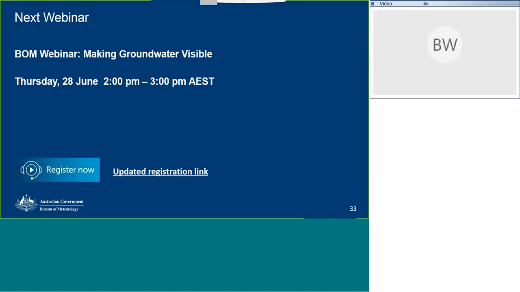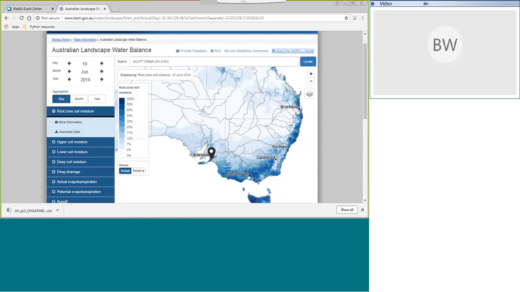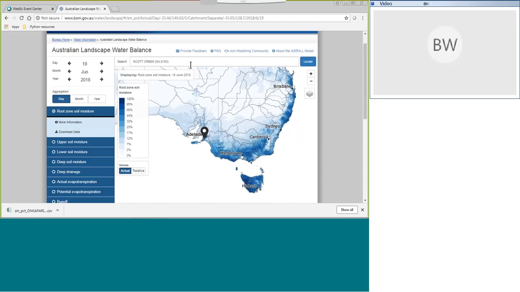Timothy asked, how do you delete a point from the map once you've dropped one? Good question. So we've dropped a point here on Scott Creek. If you're wanting to have a look at somewhere else, then you can just type in another location. If you want to get rid of it, I think you can just press in the ocean, can you? Yeah. Thank you. What a great interactive session.